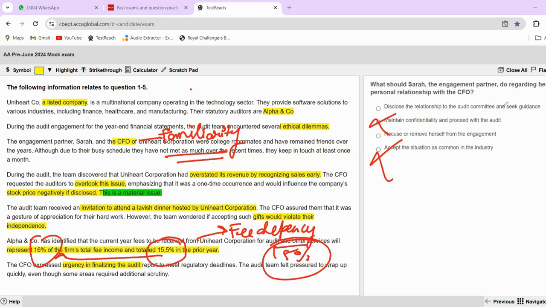Now I have to see whether it is the first one or the third one. So if I go with disclose the relationship to the audit committee and seek guidance, what kind of guidance would you seek? You directly have a relationship with the CFO. I don't think that seeking guidance would do justice to your independence and to your objectivity. So you should simply recuse herself from the engagement so that her independence or objectivity is not affected. Simply. Right. So the correct answer here is the third one, which is recuse or remove herself from the audit engagement, right? Okay, let's move on to the second question now.